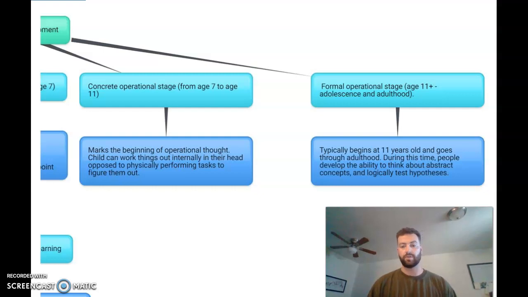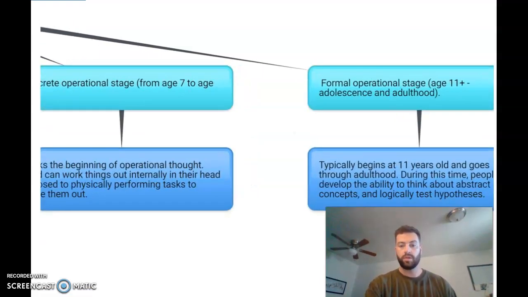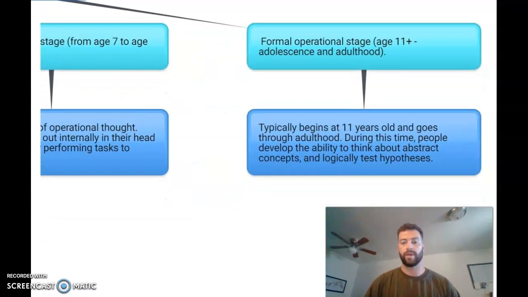The final stage, the formal operational stage, is from 11 through adolescence and adulthood. This typically begins at 11 years old and goes through adulthood, and during this time people are able to take abstract concepts and make their own logical tests and hypotheses for themselves, as opposed to having somebody test them for themselves. They're able to find answers to these obstacles for themselves, as opposed to having someone else do it for them.